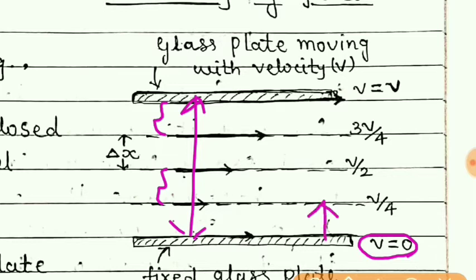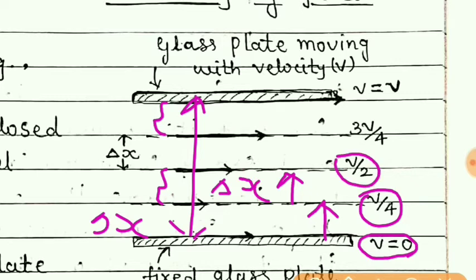Above it there is a layer which is at a distance, suppose delta x. It has a speed of v by 4. Then above it the layer which is at the same distance, delta x, has the speed v by 2. You can see here the difference between these two speeds is v by 4.